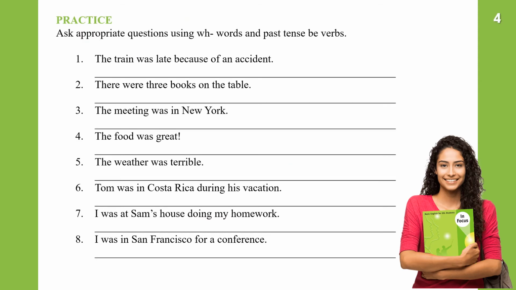Okay, in these exercises, ask appropriate questions using WH words and past tense be words. The train was late because of an accident. Okay, so we can ask the question. First of all, we need to put reason, why, and then train is singular, was, subject, the train, and then we need a complement, late. Why was the train late? So we can say there was an accident.